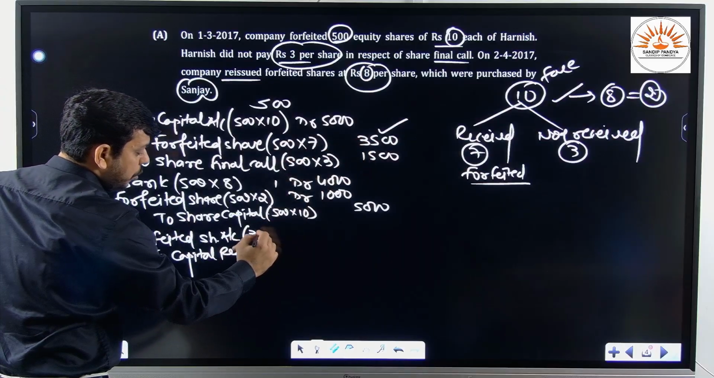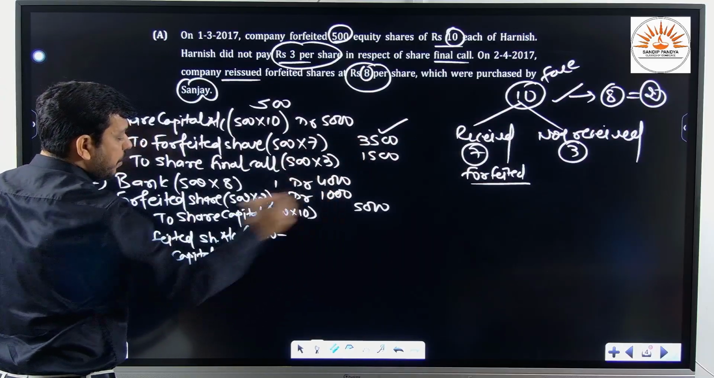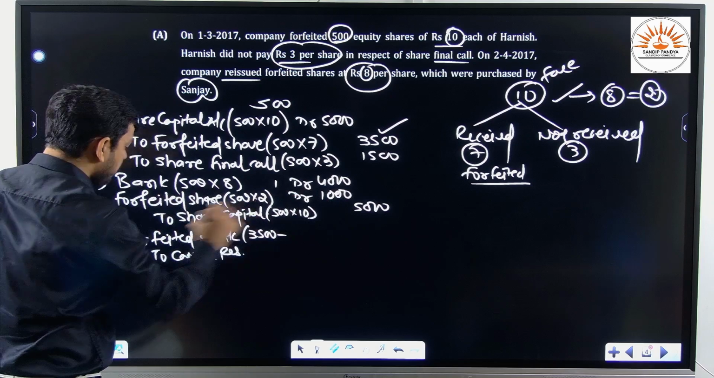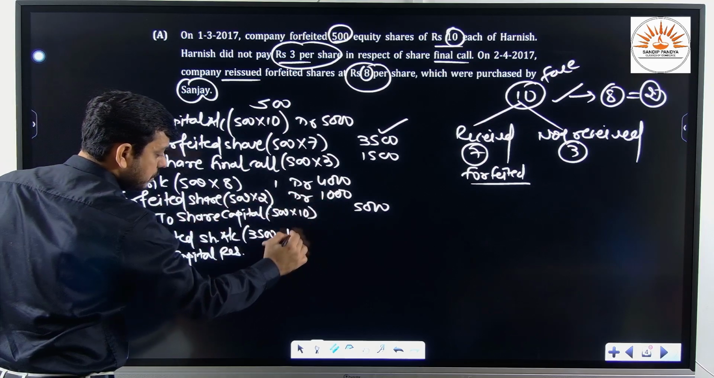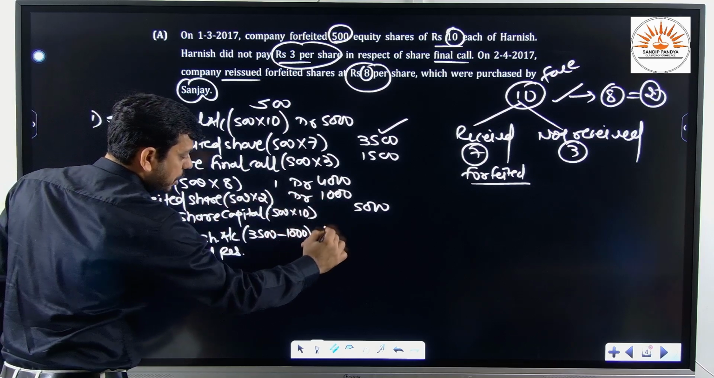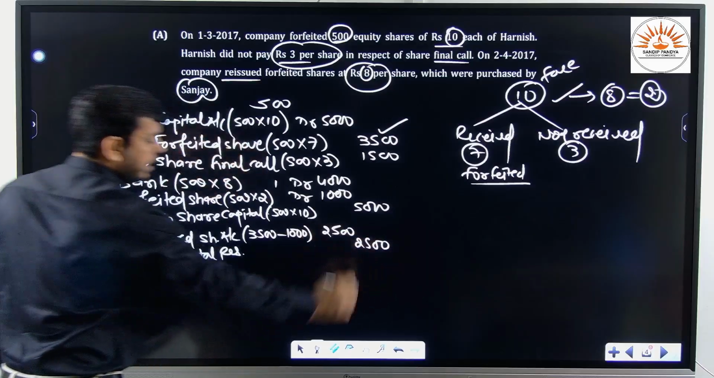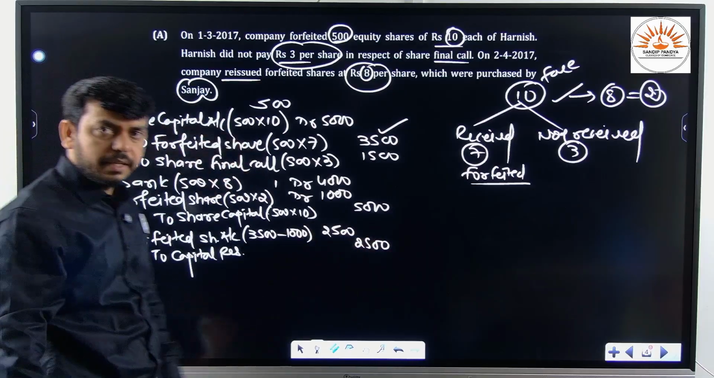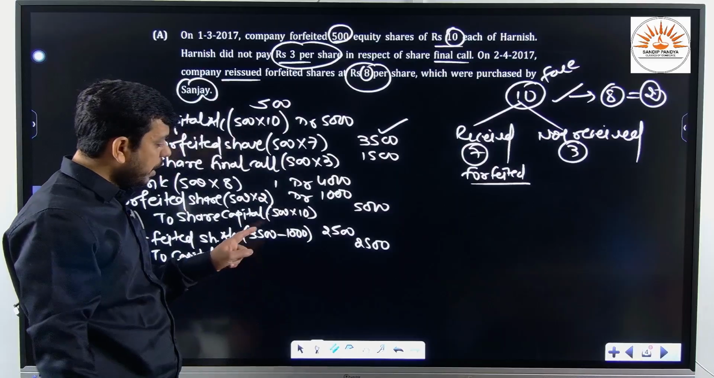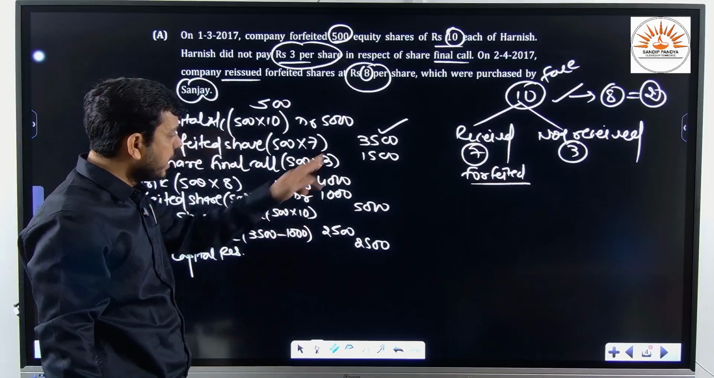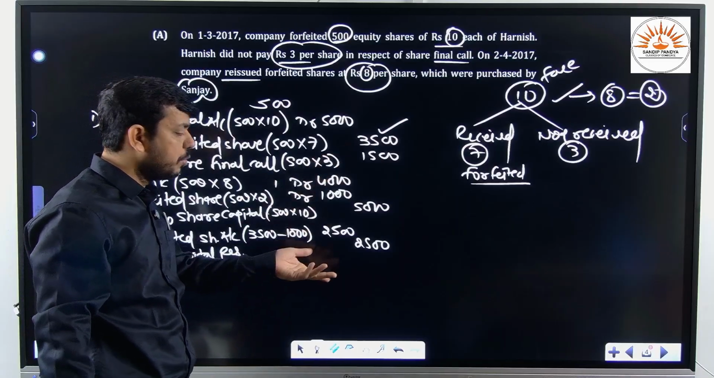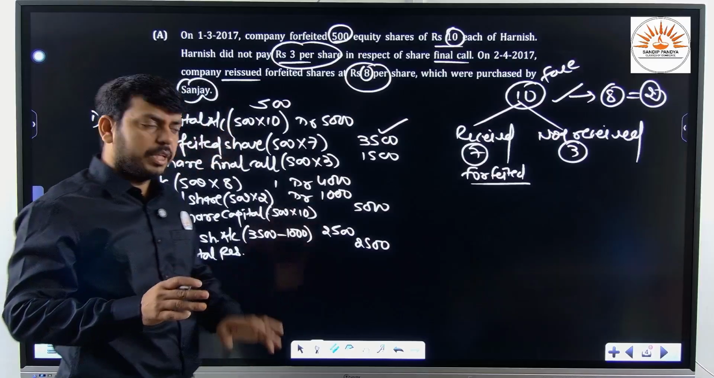So let me show you here how much amount we had forfeited on this one. 3500. Out of 3500, how much amount we have utilized? That is 1000. So what remained? 2500, that we shall transfer to capital reserve. Is it clear? Students usually commit mistakes over here. They write directly either the 3500 or 1000, or they skip it. So they lose the marks.